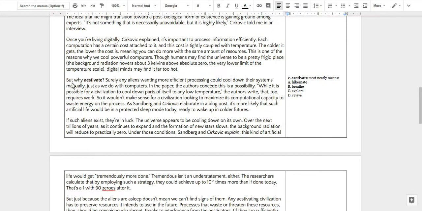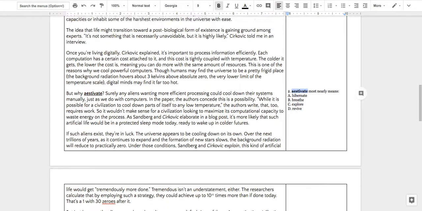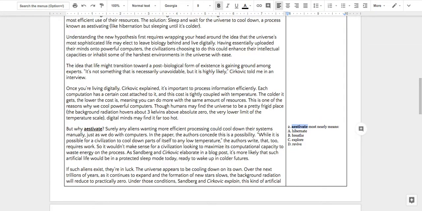Estivate. Estivate most nearly means. All right, but why estivate? So this one is sort of a tricky one, because estivate is a word nobody knows. In fact, it's a word that's so unusual that it's defined earlier, if you were paying attention.